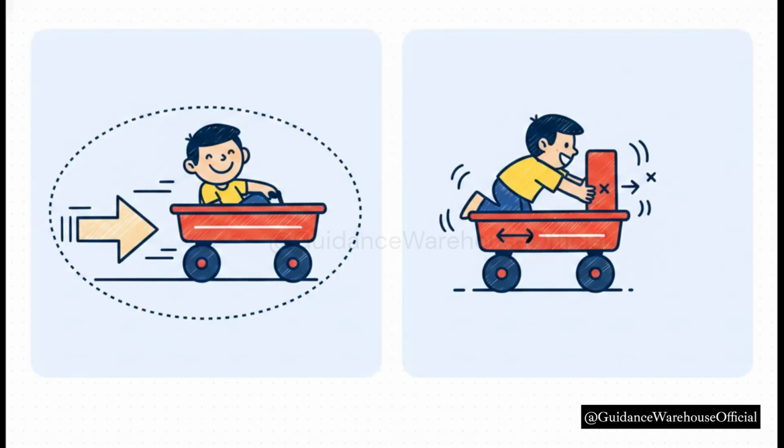Okay, so why do we even bother with this? Why does it matter? Because it lets us separate the forces that actually do something, the external ones, from the forces that don't. So let's say our system is a wagon with a kid in it. The push from a person outside the wagon, that's an external force, and it's going to make the whole thing accelerate. But what about the force of the child holding onto the sides of the wagon? Well, that's internal. It's not going to make the whole wagon start moving down the sidewalk, so we can just ignore it. And that right there is a huge deal. It lets us simplify things like crazy.